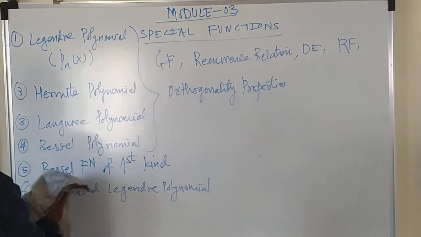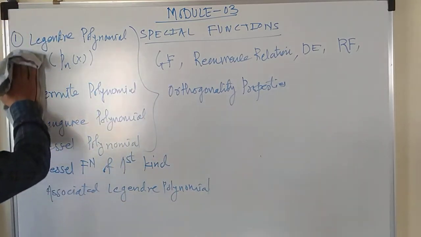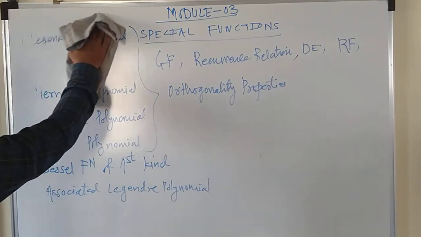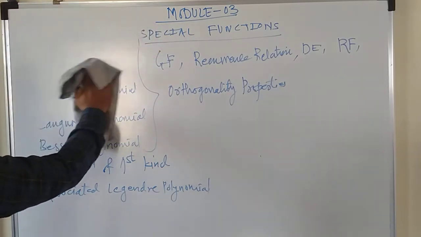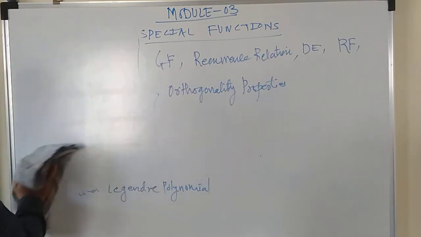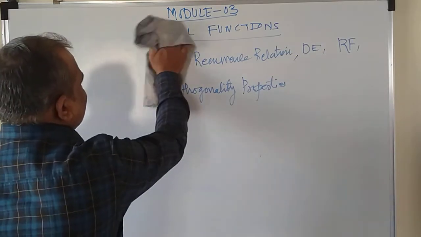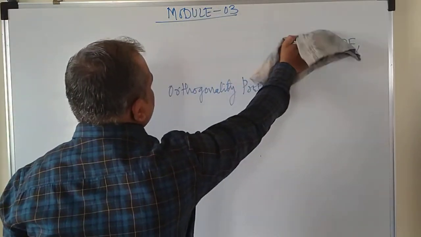Now, what are the special functions? The special functions are these: Legendre polynomial, Hermite polynomial, Laguerre polynomial, Bessel function of first kind, second kind, and associated Legendre polynomial. These are called the special functions, right?